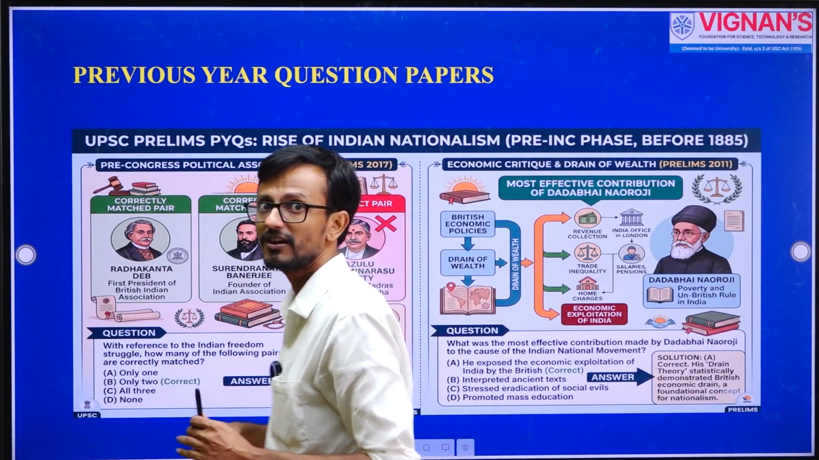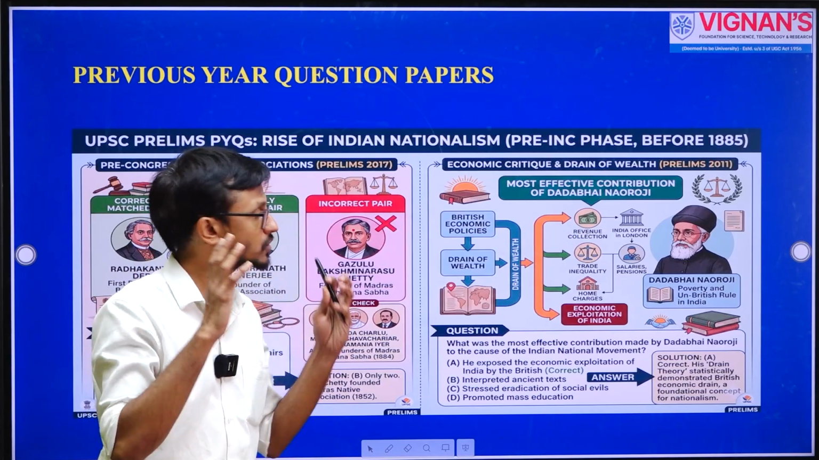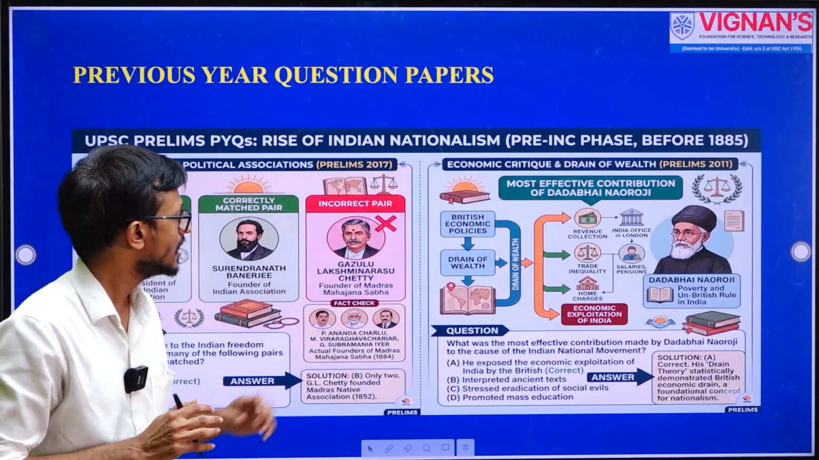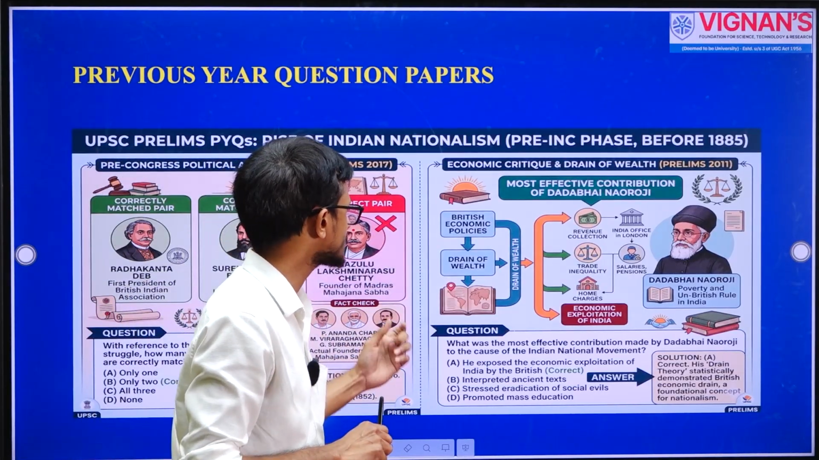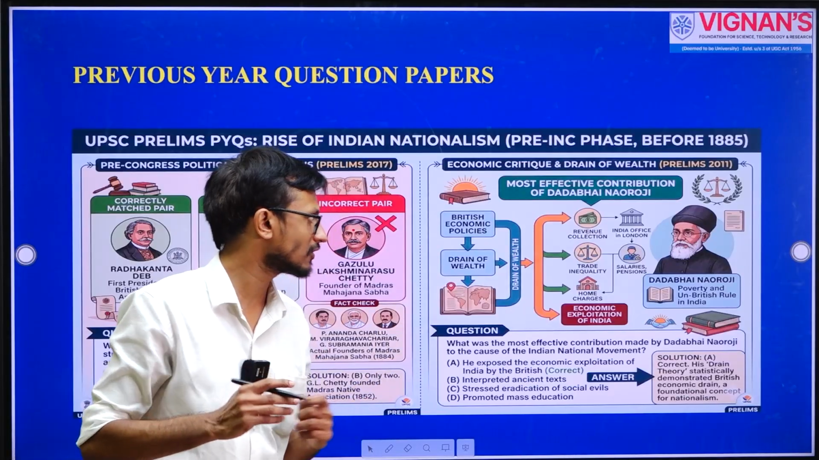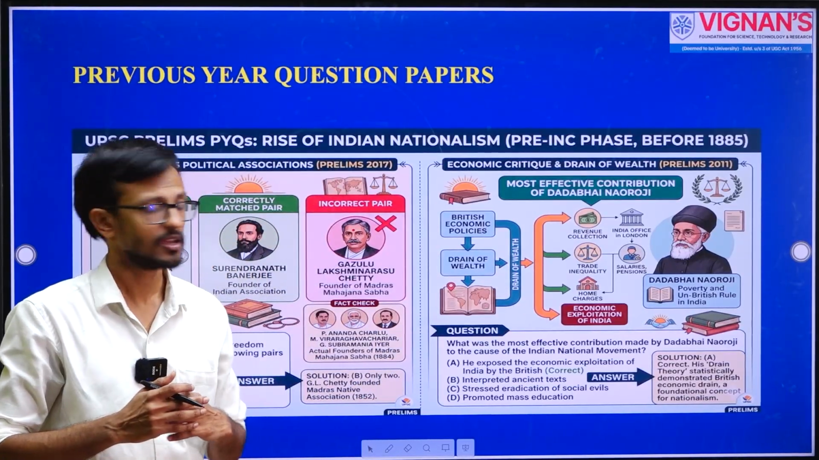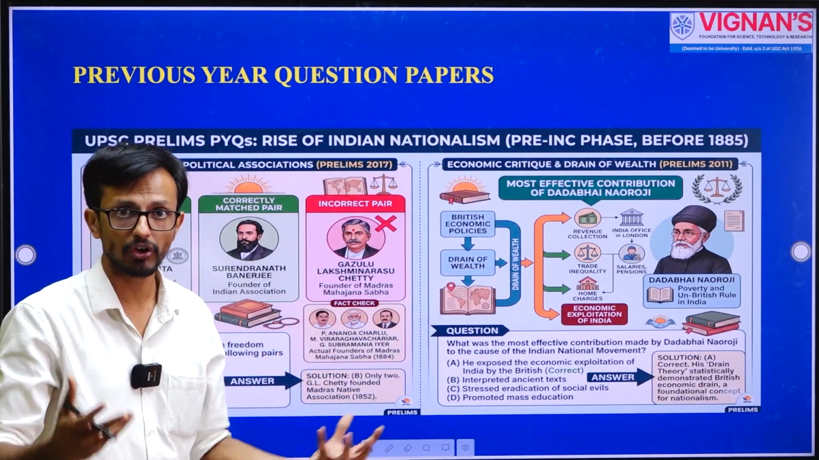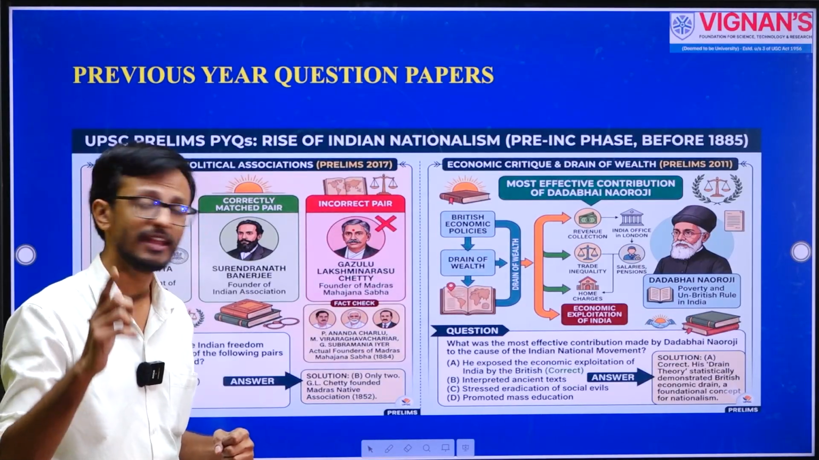The second question is related to economic critique, Dadabhai Naoroji, who actually criticized the British economic policies. So a question came related to that in 2011 prelims. The question is, what was the most effective contribution made by Dadabhai Naoroji to the cause of the Indian national movement? So we discussed his theory of economic exploitation. He exposed the economic exploitation of India by the British.